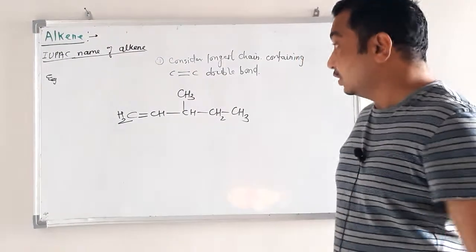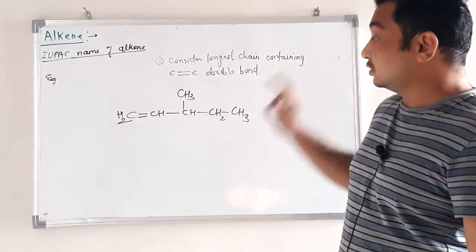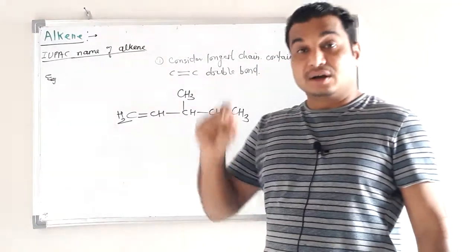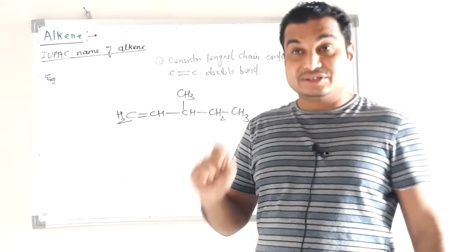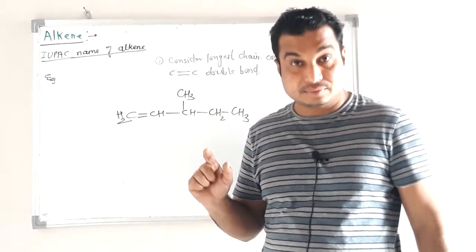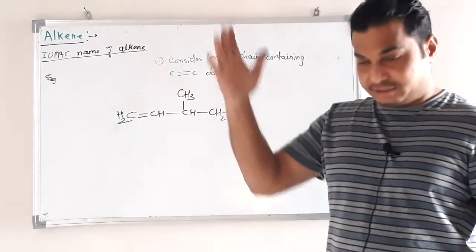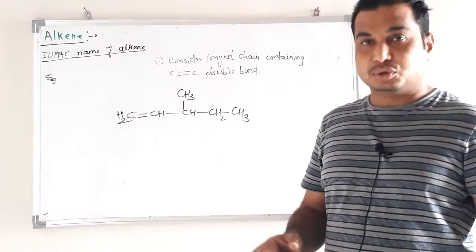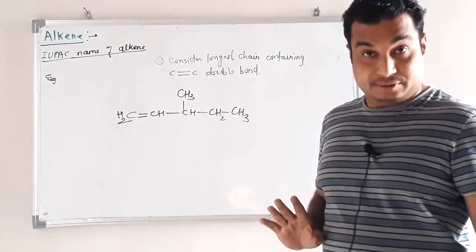Then what we have to do? According to rule number 1, select the longest chain containing the double bond as well as the maximum number of substituents. As in alkanes, we follow this rule, only with the double bond here.